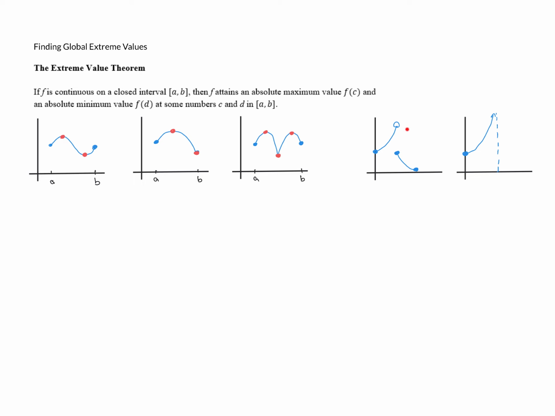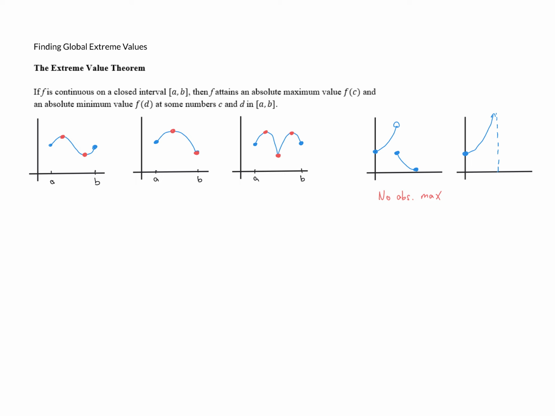We have a break in the function, and in this case, we don't have an absolute maximum value because our graph gets closer and closer to that point, but we've got an open circle there, so that's not actually part of the graph. So there is no absolute max here.